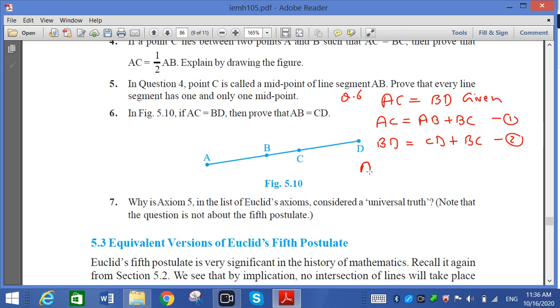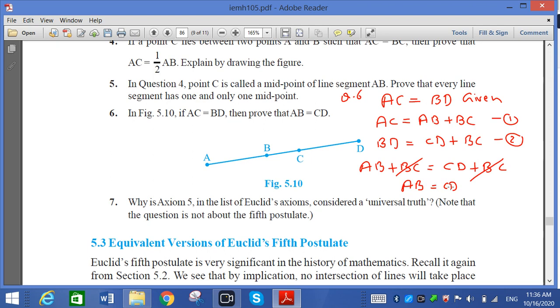So I have to write now AB plus BC is equal to CD plus BC. So BC cancels on both sides. So we can write AB is equal to CD. So that type of question may be asked.